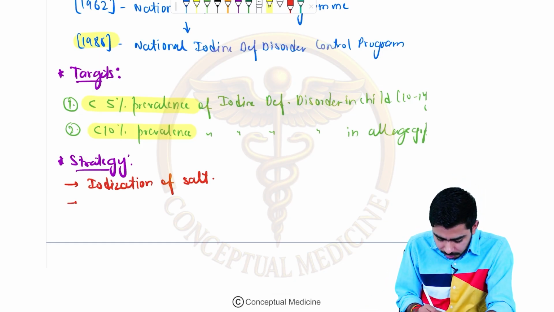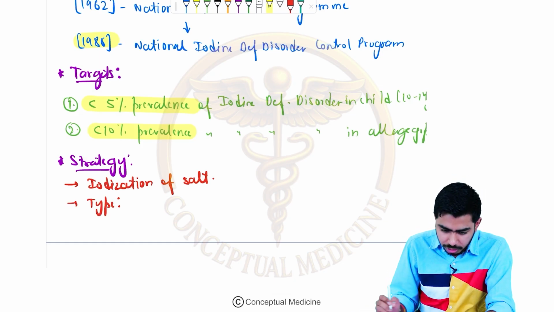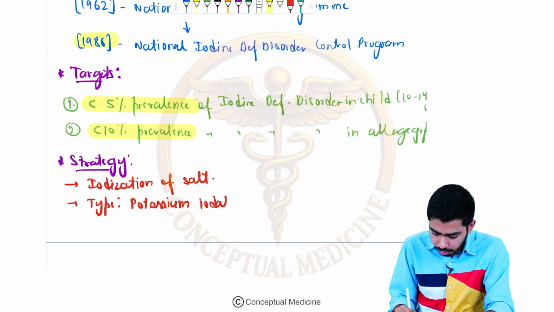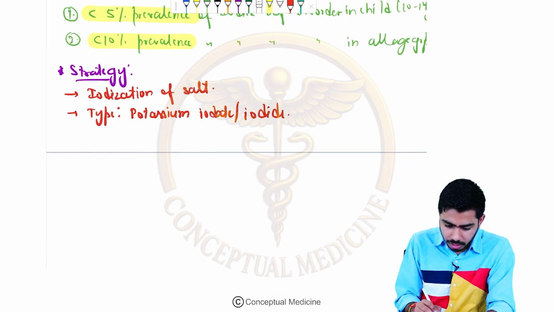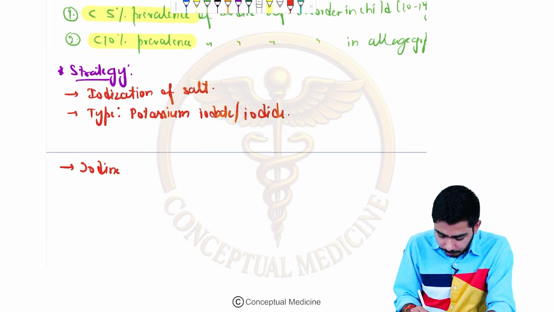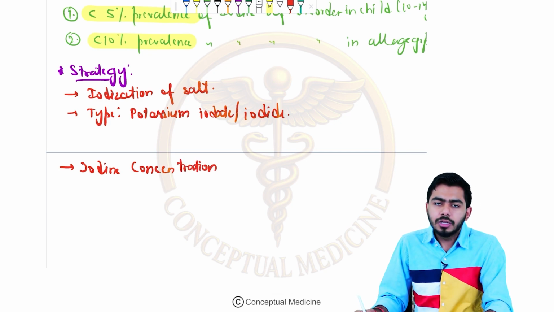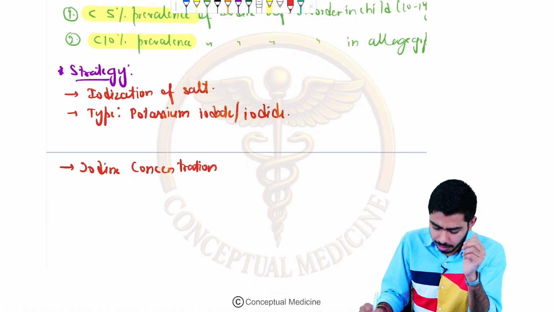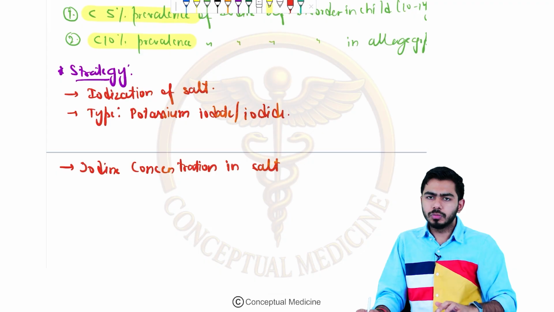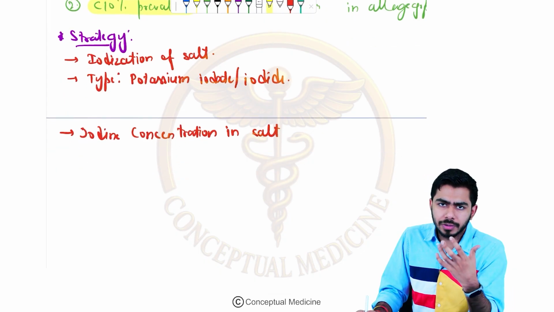The second thing is the type of compound we are using in the iodized salt. We were mixing potassium iodate or potassium iodide. Then, the iodine concentration in the salt: there could be two levels when we were manufacturing that.